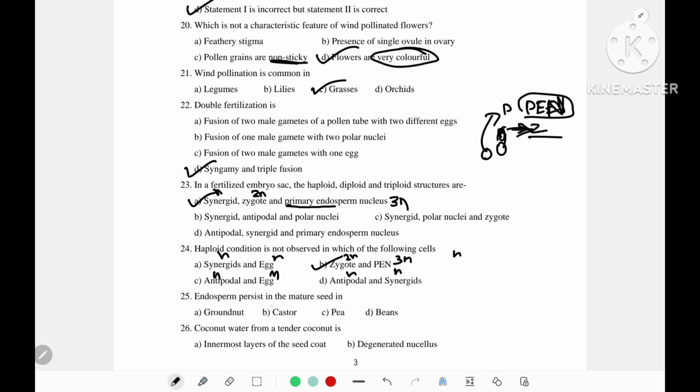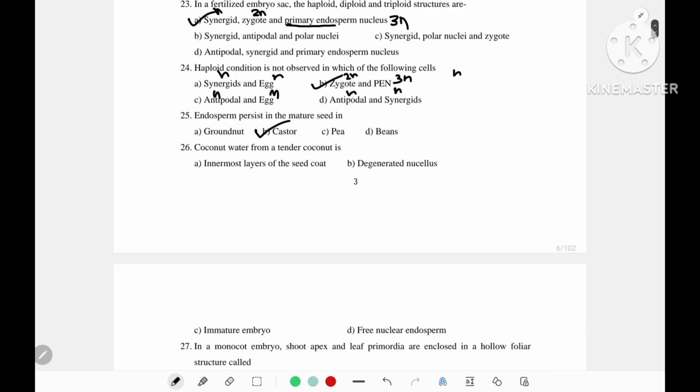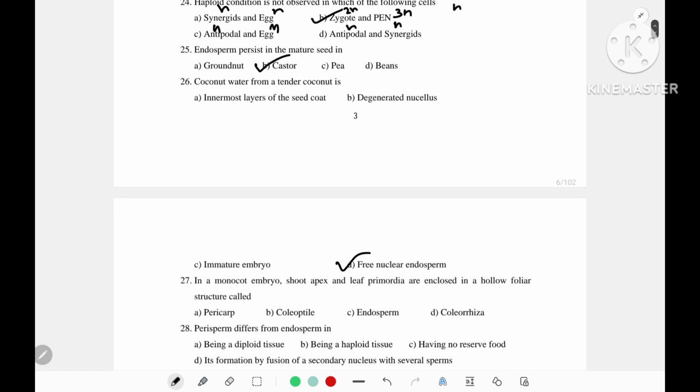The endosperm persistent in the mature seed is called persistent endosperm. If it is present, then the seeds are called endospermic seeds. An example for endospermic seed is castor, and others are non-endospermic seeds. Coconut water from the tender coconut is a free nuclear endosperm. That is, it is formed by the free nuclear divisions which are happening.